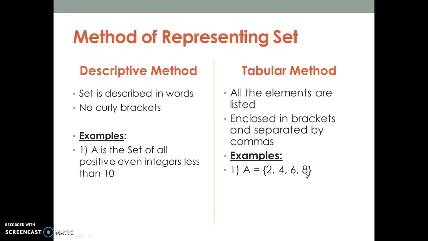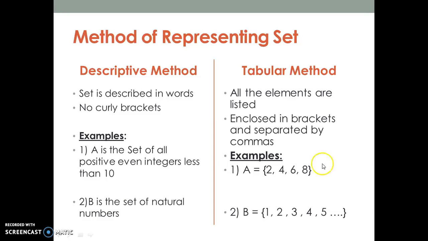Okay, so this is all for today. We have one more example where B is the set of natural numbers. We have written one more set according to the descriptive method. B is the set of natural numbers, and similarly the natural numbers set B in the tabular method is written in this form.